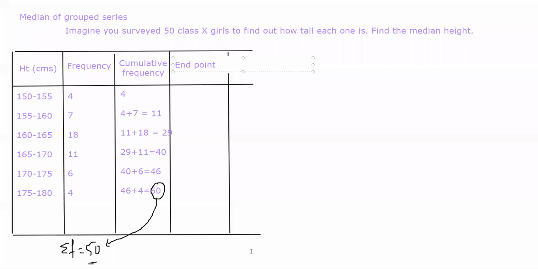End point will be this. For each group, this is the end point, the larger limit, ठीक है? Upper limit भी बोलते हैं, upper limit, lower limit or end point, either way, all of them refer to the same thing, ठीक है? यहाँ पर what you do is, end point is